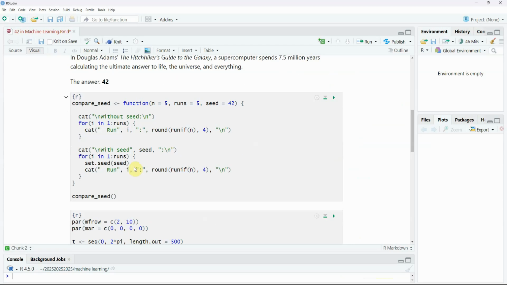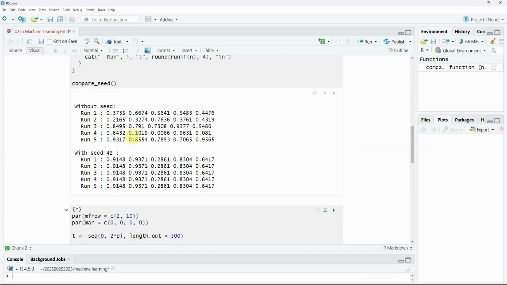Here's an example to show the power of setting a seed. This function generates random numbers 5 times. First, without a seed, and then with a seed. Here we use 42. Let's look at the output. Without a seed, every run produces different numbers. When we set a seed, the sequence becomes reproducible. We get the same results every time.